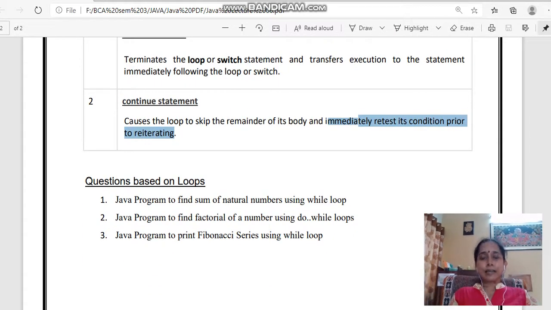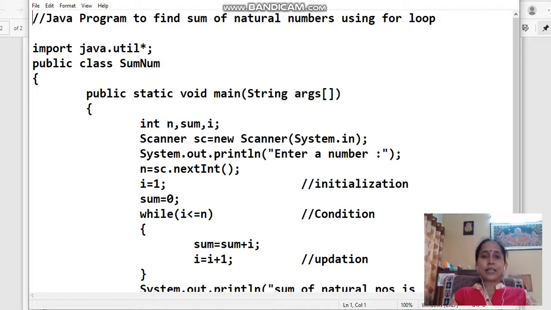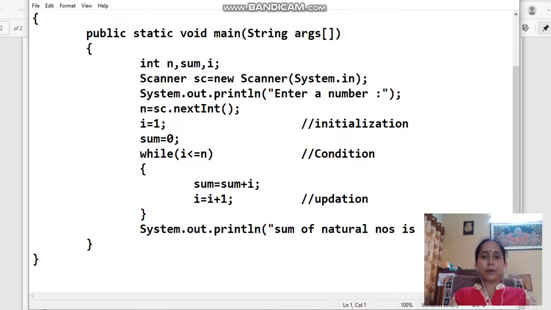To have a clear understanding of what a loop is and how it is used, we have questions based on loops that I have given for you. Java program to find the sum of natural numbers. Now, this is a program to find the sum of natural numbers using while.